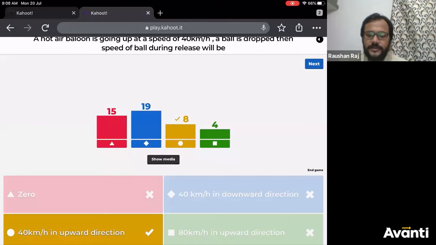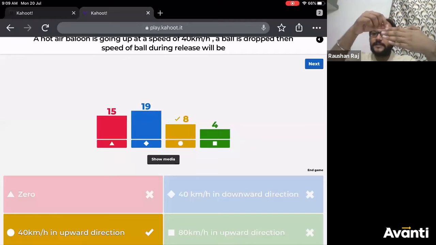All right, because you must have experienced this in real life also. If you are, let's say, traveling on a bike and you drop something while riding that bike or while sitting as a pillion, what will be the speed of the particle that you're dropping, and what motion will that particle acquire? It will not just go down, it will go like this, right? The particle will not come directly down.